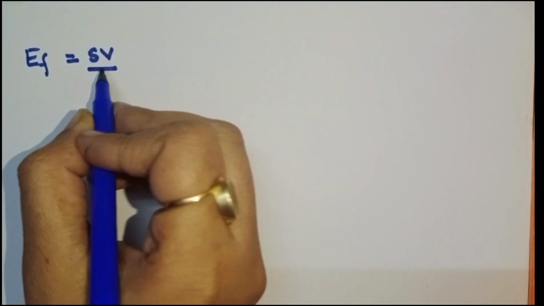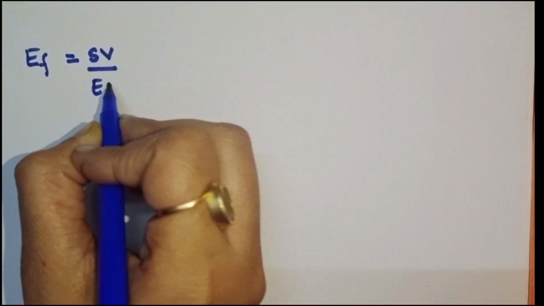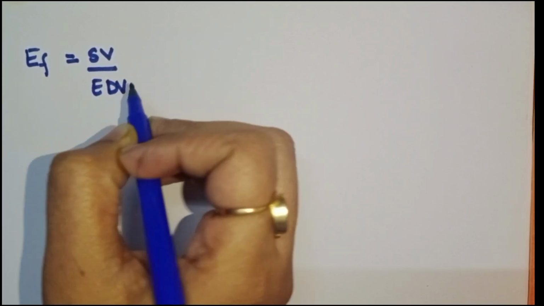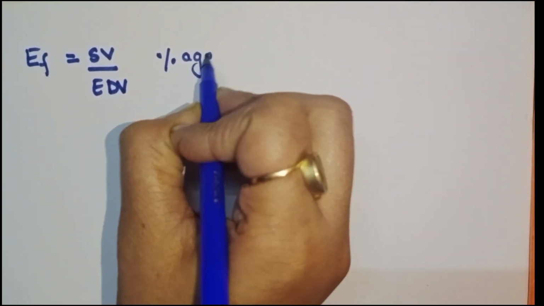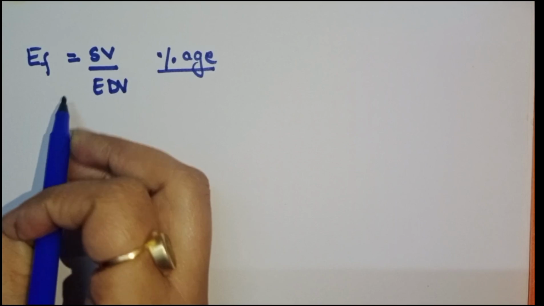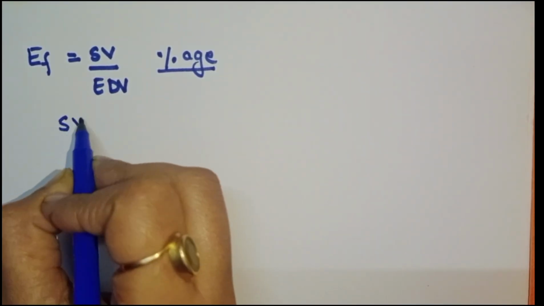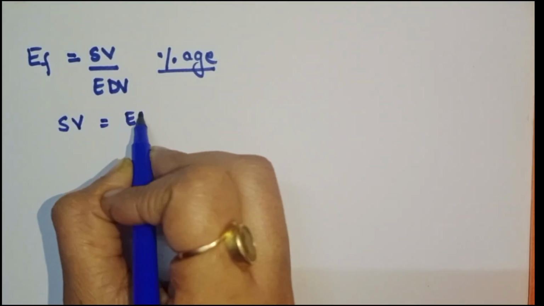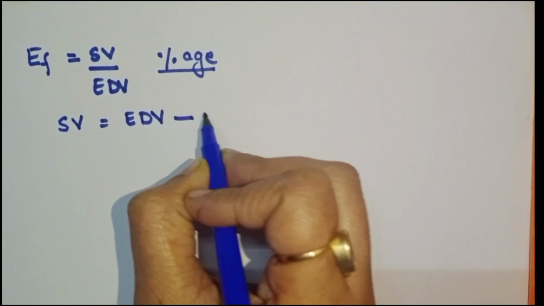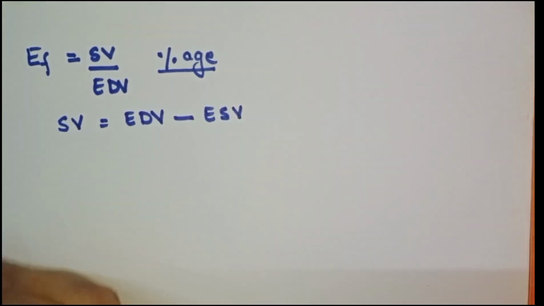Ejection fraction is the stroke volume divided by end diastolic volume expressed in percentage. And what is stroke volume? Stroke volume is end diastolic volume minus end systolic volume.